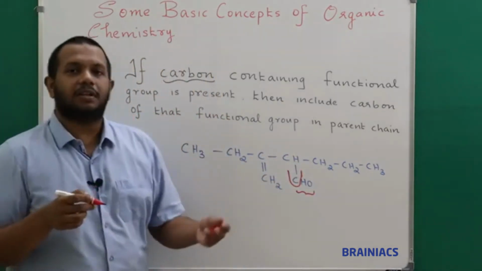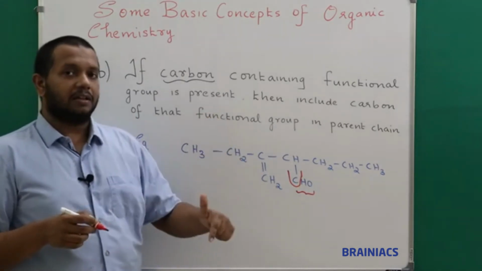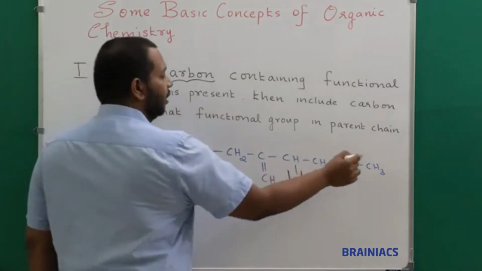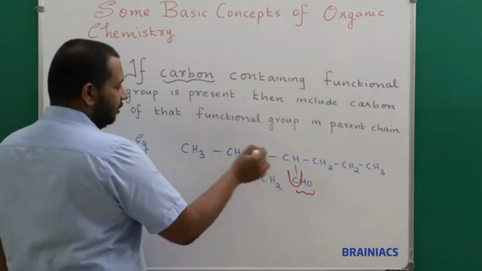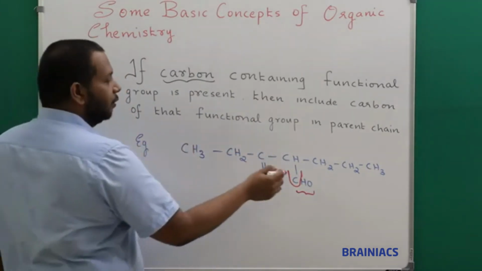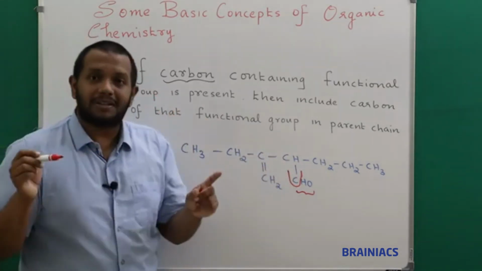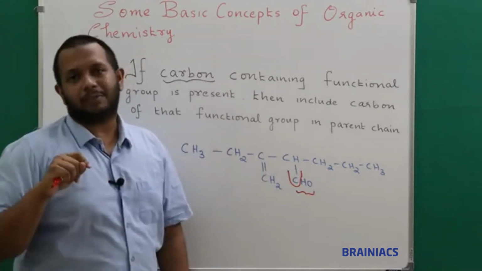Okay. Now the next thing is you need to select the longest continuous chain containing the double bonds or substituents. Now if I go in this way 1, 2, 3, 4, 5, I will get a 5 chain. If I go in this way 1, 2, 3, 4, 5, here also I will get a 5. If I go in this way 1, 2, 3, 4 is there. But remember that we know that multiple bond has a greater priority than number of carbon atoms.